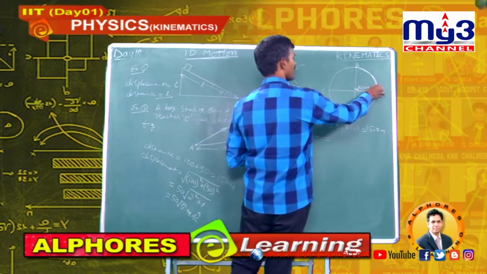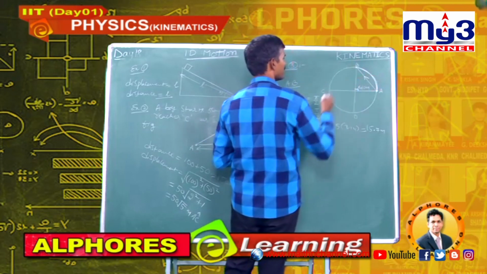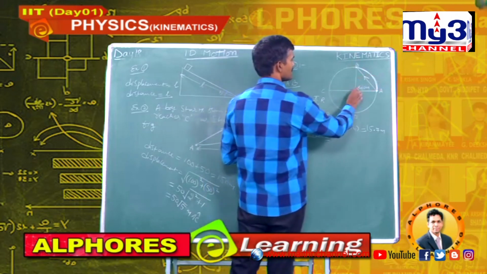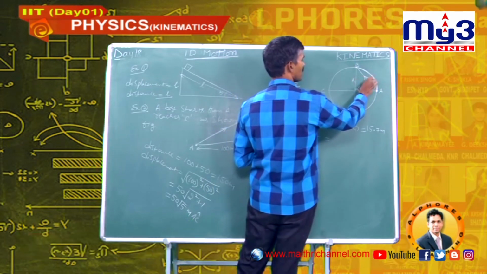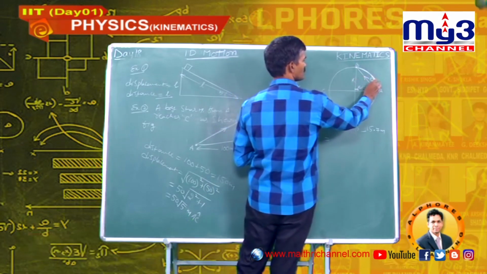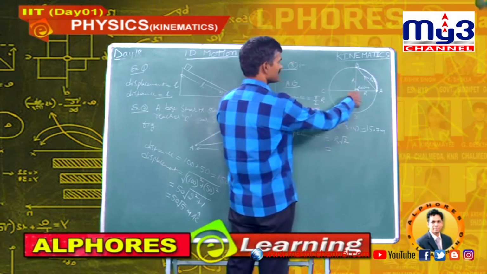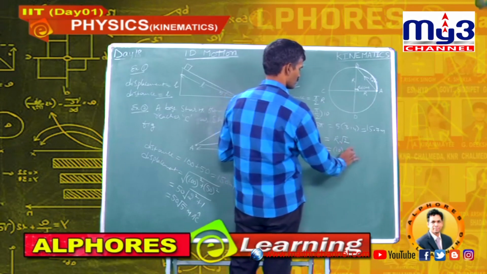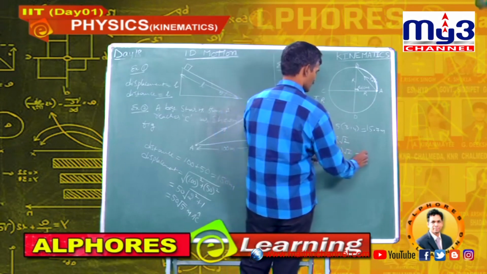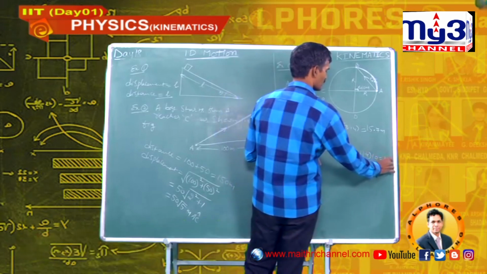If the boy reaches B, what is the displacement? Displacement travelled by the boy is the shortest line. The shortest line is AB. This is 90 degrees, this is r and this is r. This displacement is r root 2. So, displacement is r root 2, our r is 10 meters. So, 10 into root 2. Root 2 is 1.4, 1.4 into 10, that is 14 meters.